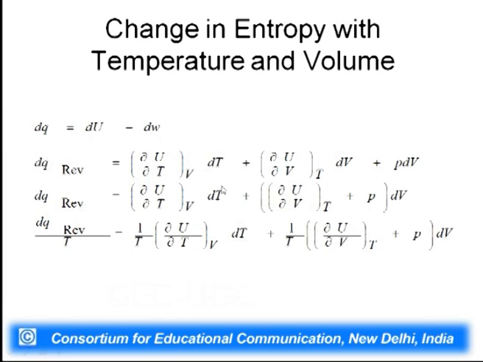So, dq reversible is simply del U by del T at constant V dT plus, if you combine these two equations, del U by del V at constant T plus p dV. So, we can calculate dq reversible by T, which is nothing but dS, and that is simply 1 by T of this quantity and 1 by T of this quantity. So, this is the way to calculate entropy as a function of temperature and volume.